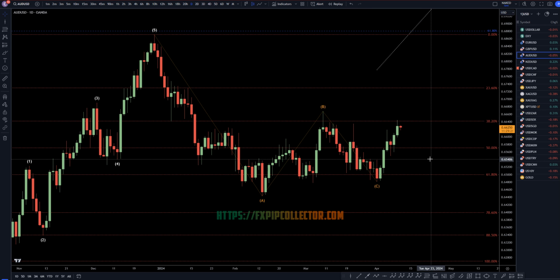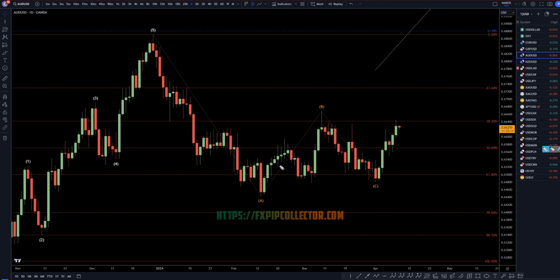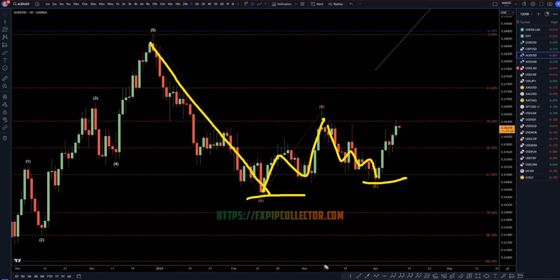Heading down to the daily time frame, I personally think that the correction is over. To me, it really looks like it's over. I think this is a downtrend wave A. I think this is 3 waves up wave B. This definitely looks like a downtrend also. It is a higher high, but that doesn't really concern me. Wave C's do quite often make higher highs. I think we got a nice 61.8% Fibonacci bounce.